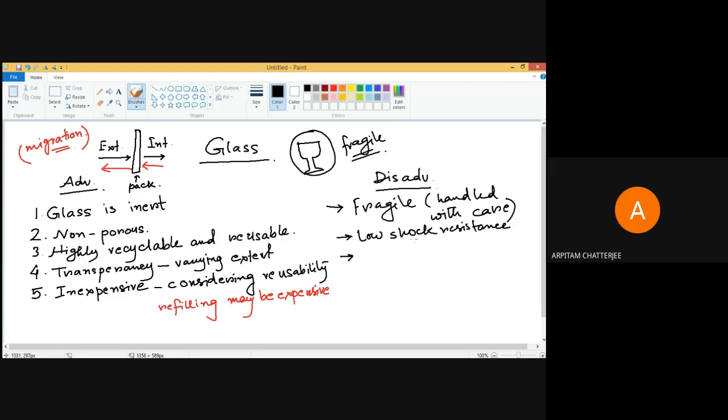So it has a very low shock resistance, and disposal-wise also there can be an issue, because you can't just throw the glass containers anywhere.